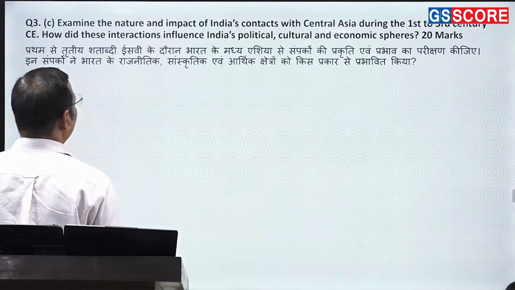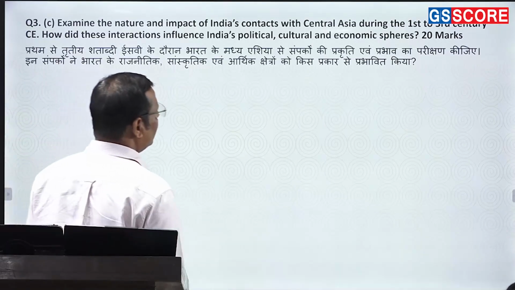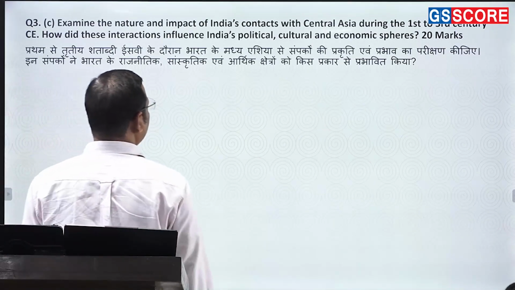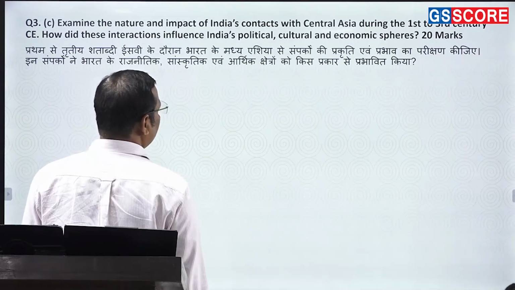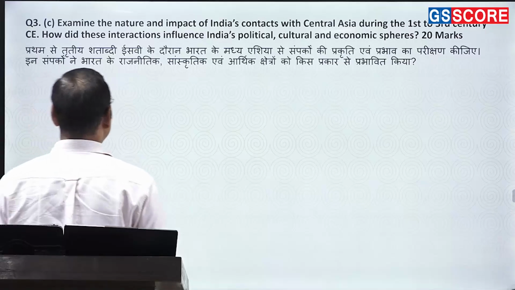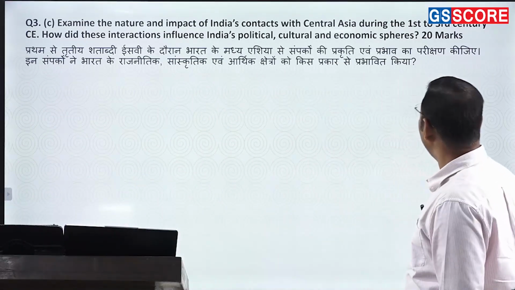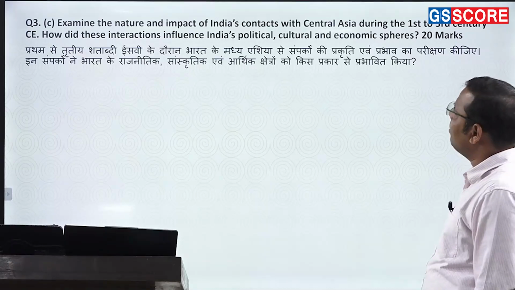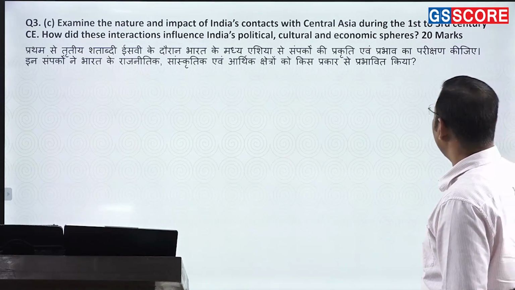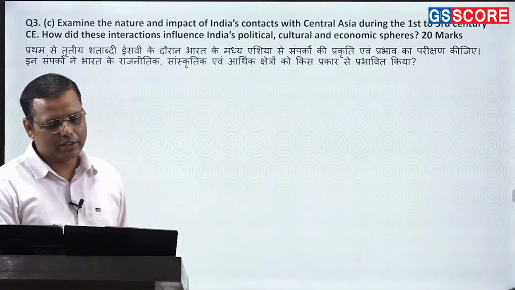Examine the nature and impact of India's contacts with Central Asia during the 1st and 3rd century. See how these interactions influenced India's political, cultural, and economic sphere. 20 marks. प्रथम से तृतीय शताब्दी ईस्वी के दौरान भारत के मध्य एशिया से संपर्कों की प्रकृति एवं प्रभाव का परीक्षण करें. इन संपर्कों ने भारत के राजनीतिक, सांस्कृतिक एवं आर्थिक क्षेत्रों को किस प्रकार प्रभावित किया. This is the question. Again, a very easy question.